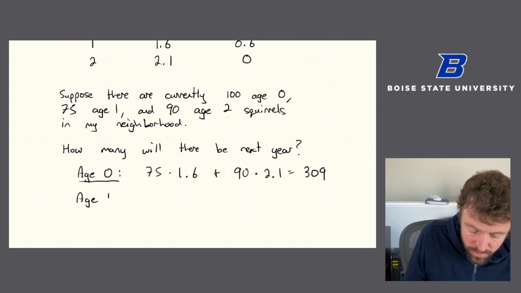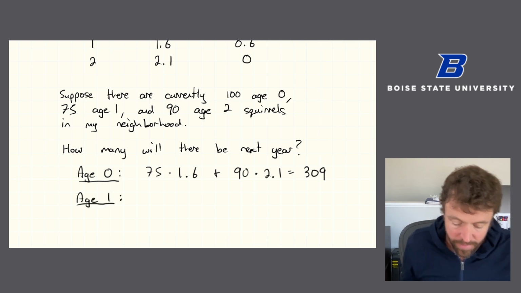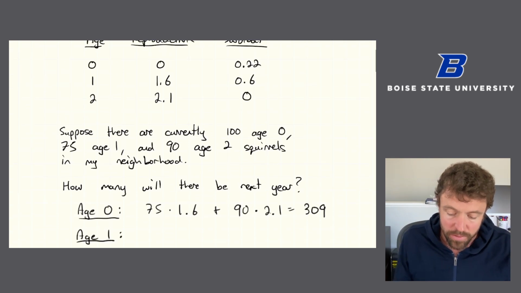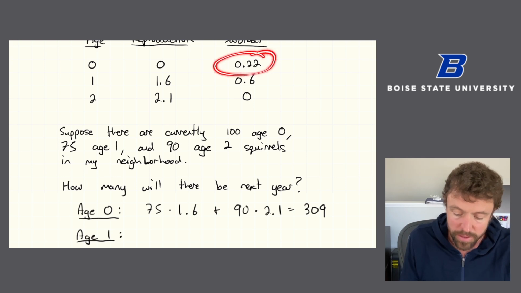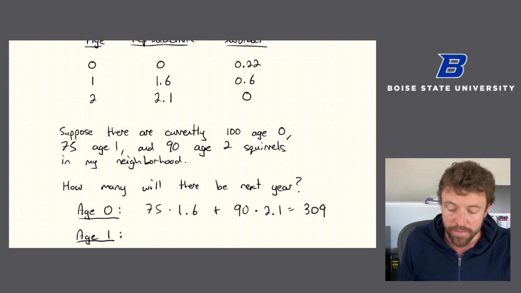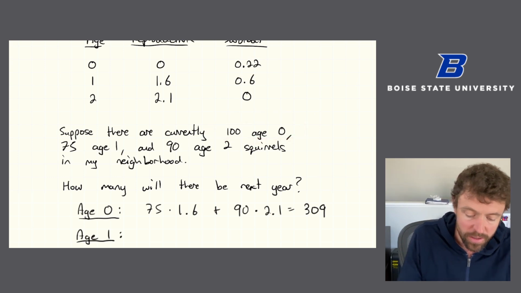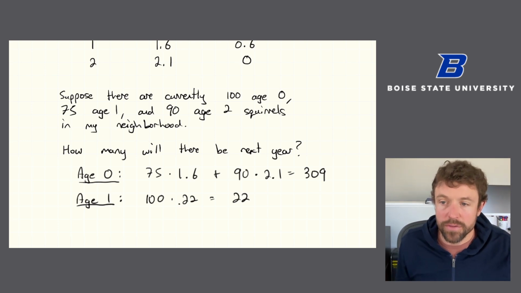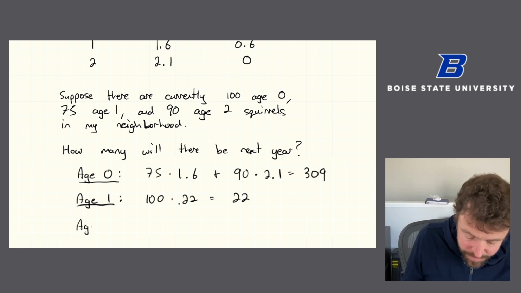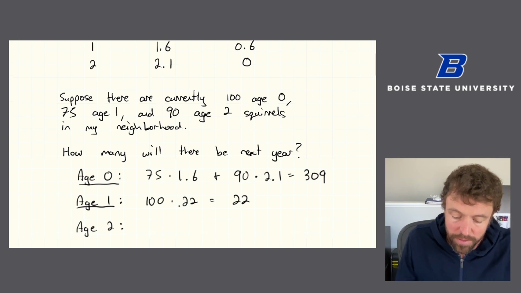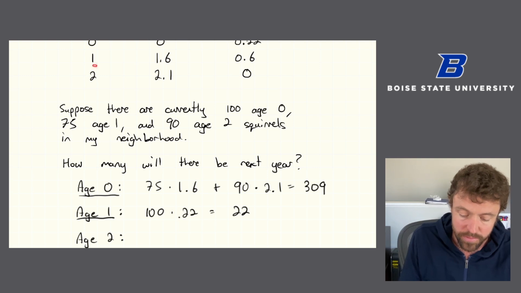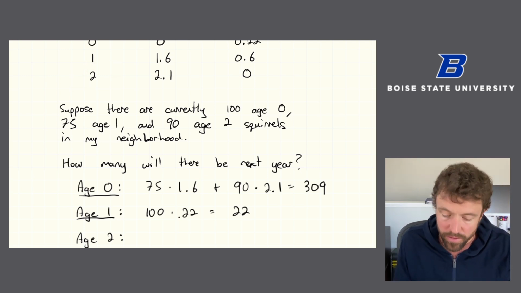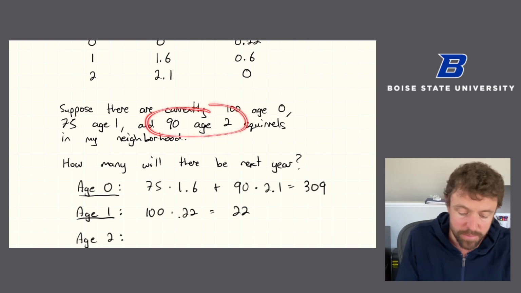How many age 1 squirrels will there be? Well, age 1 squirrels can only come from age 0 squirrels, right? 22% of age 0 squirrels survive. And so if there's 100 to start, we actually only end up with 22. So we have 22 age 1 squirrels. And finally, if we look at age 2 squirrels, well, these only come from age 1 squirrels. That's the only way to get an age 2 squirrel. You have to be 1 first. 60% of them survive, so 60% of 90